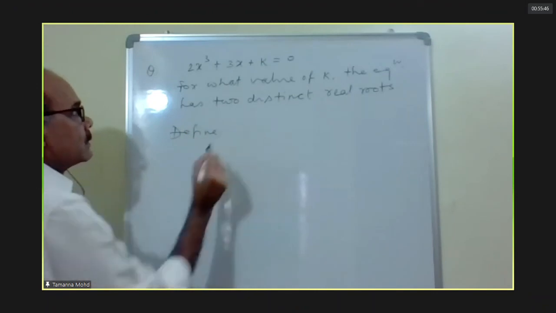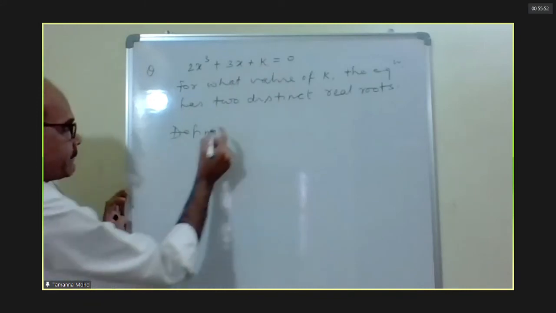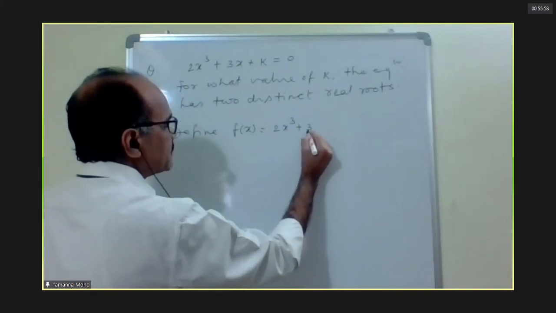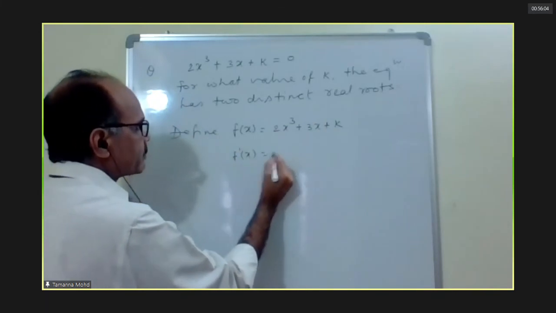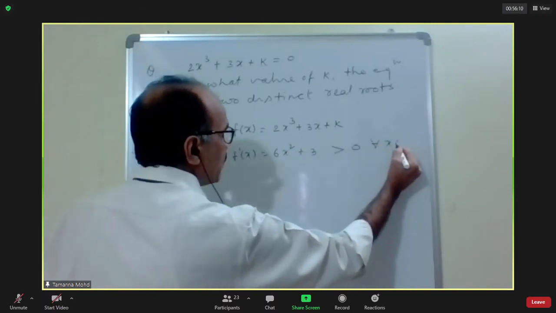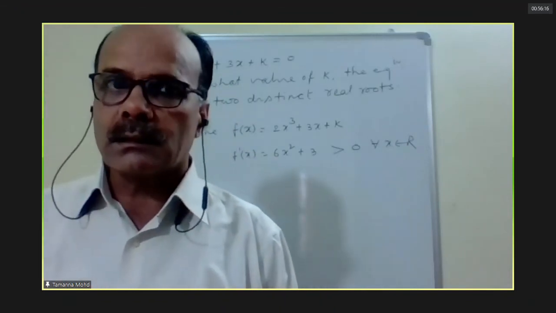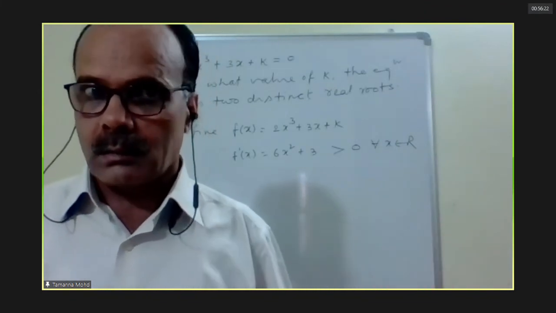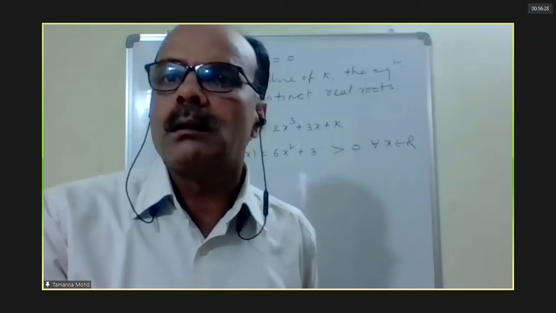Just define f x equal to 2x cube plus 3x plus k. This will be satisfied by few values of x. What is f dash x? 6x square plus 3, always positive for all x belongs to R. Derivative is always positive. What does it mean? It's entirely increasing. There is no critical point where the graph will turn.